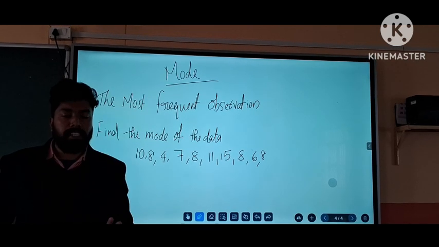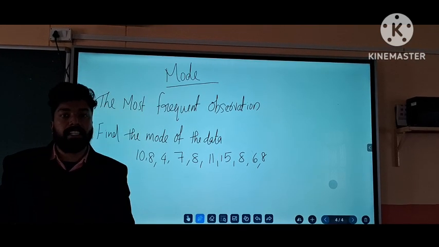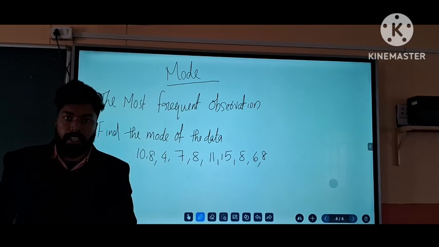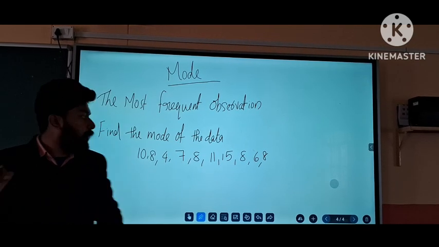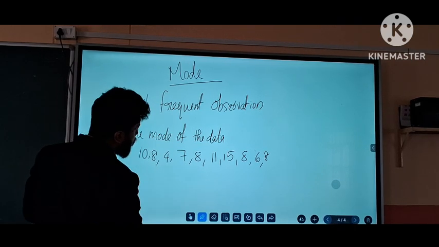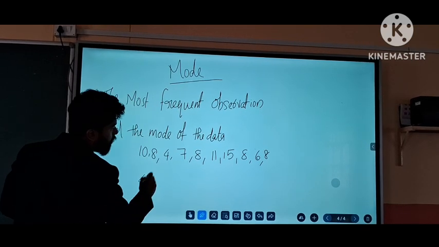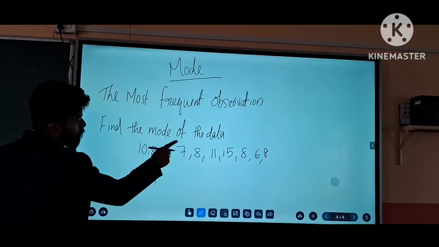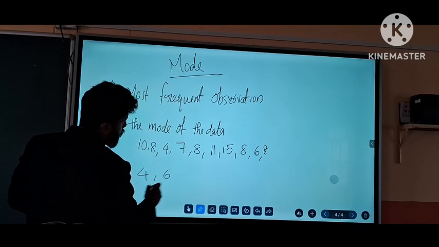First of all, the step is that we have to arrange the data in ascending or descending order. Is it clear? Okay. So how can we arrange this data? Yes. The first number will be 4, the smallest number, right? Then 6 appears only one time.